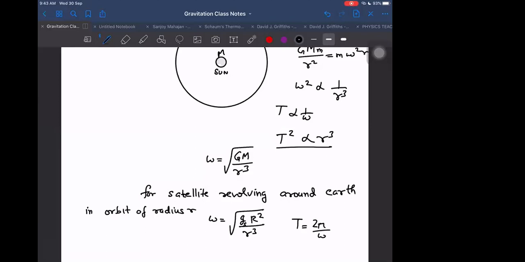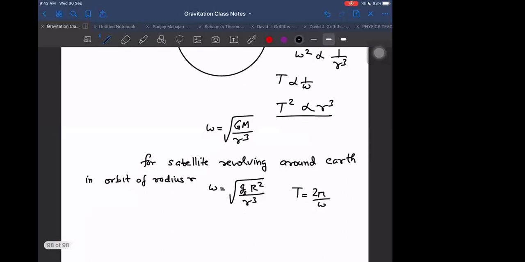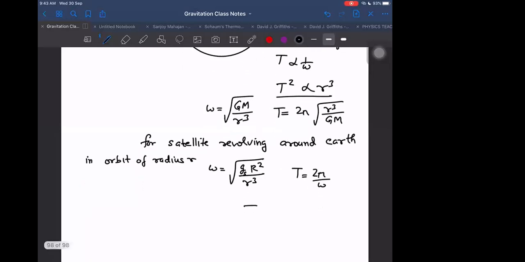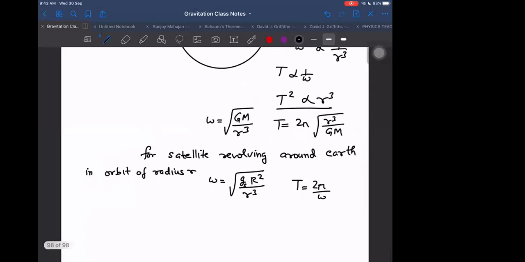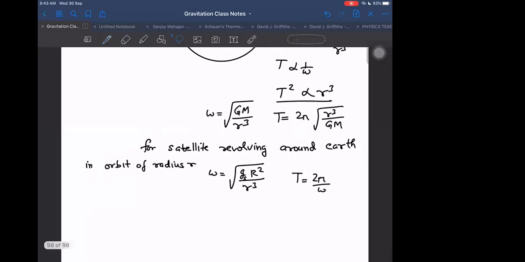Time period is 2 pi by omega, and if you want to write in terms of, okay, here first I will write for sun. For sun it is 2 pi root of R cube divided by G into capital M. Is it right or not? Yes, sir. Right, sir. Correct, sir. Now, one thing I am telling you directly again without giving the proof right now. I will give you proofs, but we have to wait for some time. I will give you the proof for that also.